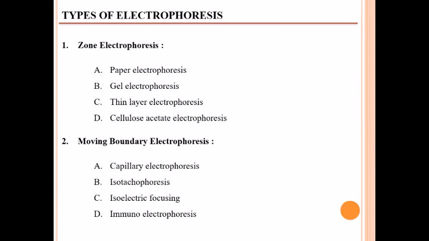So we see the types of electrophoresis. Zone electrophoresis and moving boundary electrophoresis are the two main types of electrophoresis. In zone electrophoresis, paper electrophoresis, gel electrophoresis, thin layer electrophoresis, and cellulose acetate electrophoresis are included. And in moving boundary electrophoresis, capillary electrophoresis, isotachophoresis, isoelectric focusing, and immunoelectrophoresis are included.